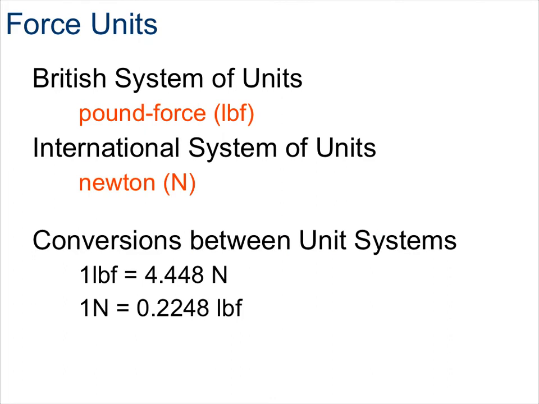When dealing with forces, the units that are included are both the British system of units as well as the international system of units. The British system of units uses pounds of force, lbf, and the international system of units uses newtons. We will be going back and forth between these two interchangeably. So in order to do that, you need to have the conversions between these unit systems. Go ahead and write this down. 1 pound of force is equivalent to 4.48 newtons, and 1 newton is equivalent to 0.2248 pounds of force.